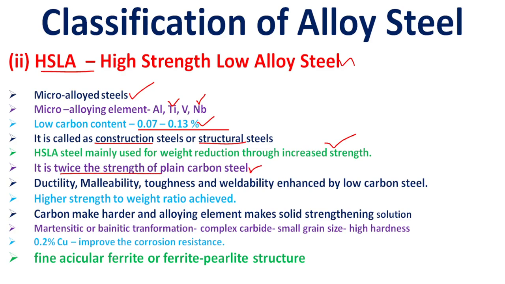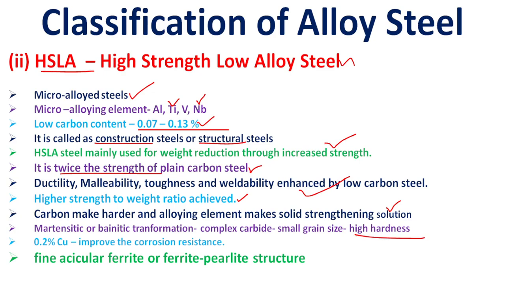The ductility, malleability, toughness and weldability are enhanced by the low carbon content, so a higher strength to weight ratio is achieved. Carbon makes it harder, and alloying elements give solid solution strengthening. There is a martensitic transformation, complex carbides, small grain size and high toughness.